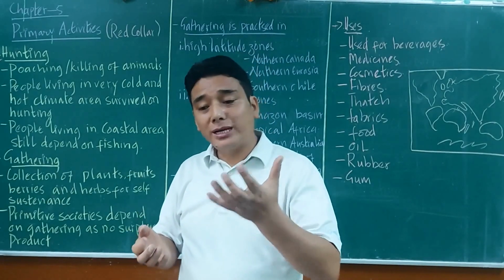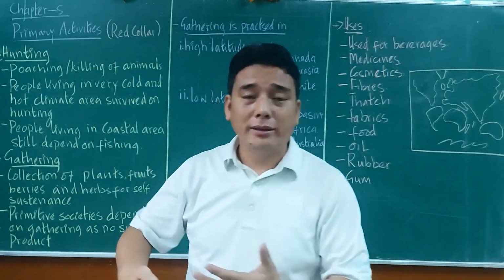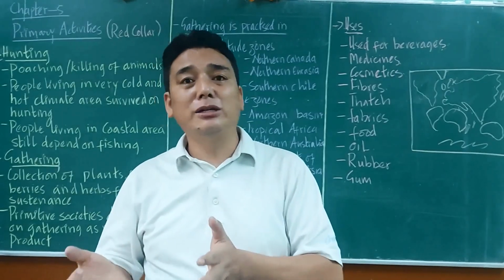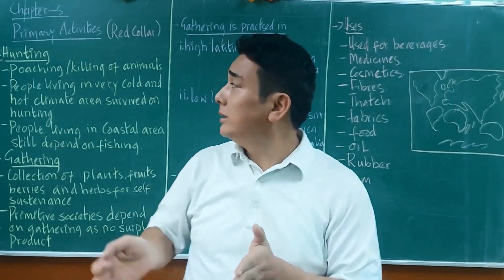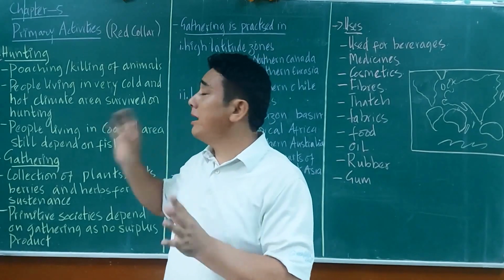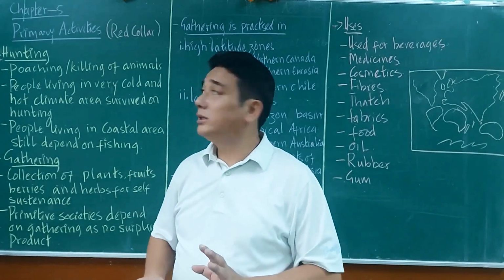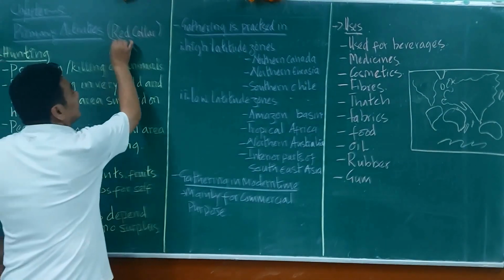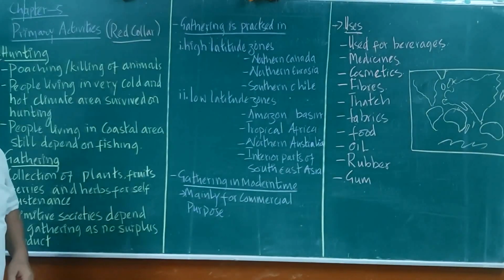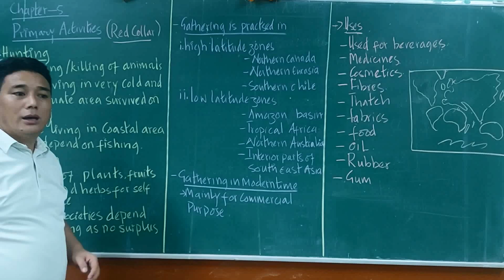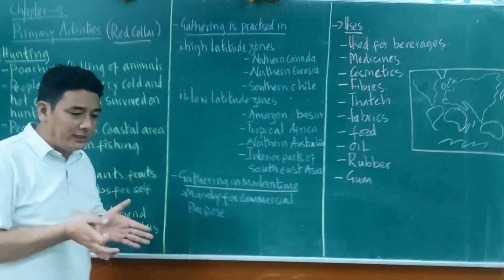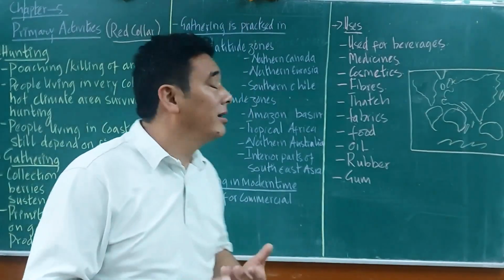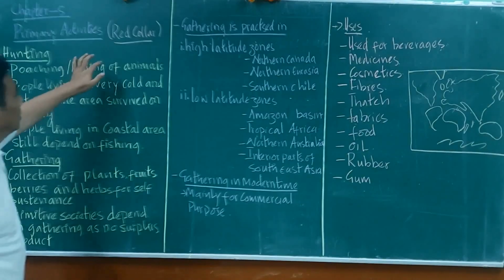Next, we will define the primary economic activity: the activity which is directly related to nature. That is known as primary economic activity, and it is also known as red collar job, because this activity is directly related with the earth.